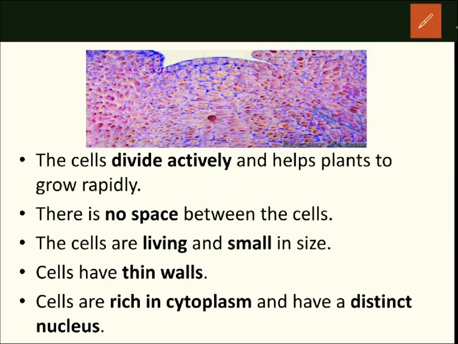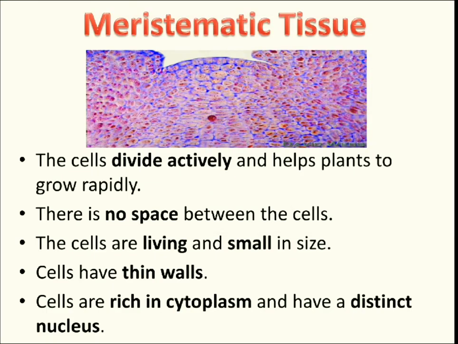Okay, these are small cells of this meristematic tissue. Here the red ones are small cells, and the dark red portion is their nucleus. They are all continuously growing and dividing, and increasing the height of the plant. Okay, this is very beautiful. So here are some properties of meristematic tissue.